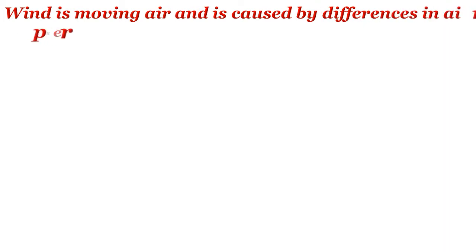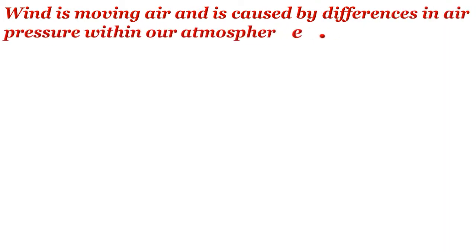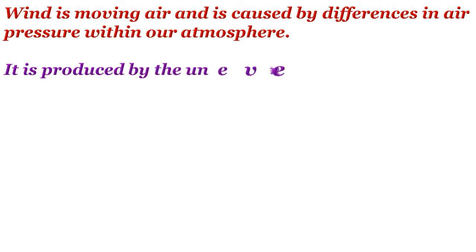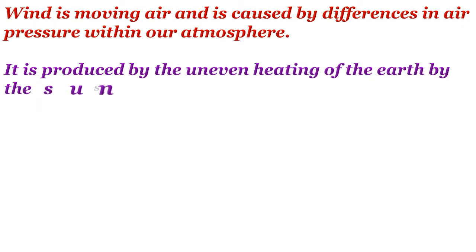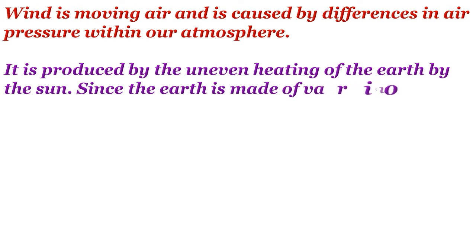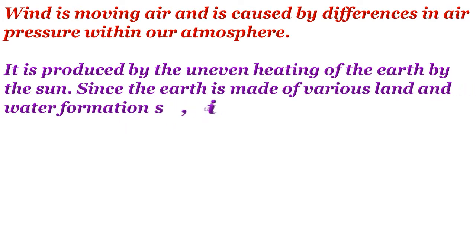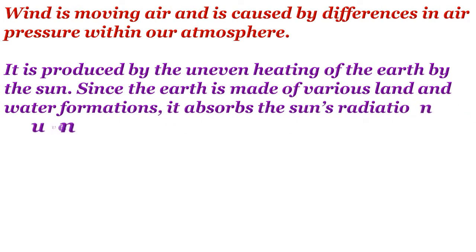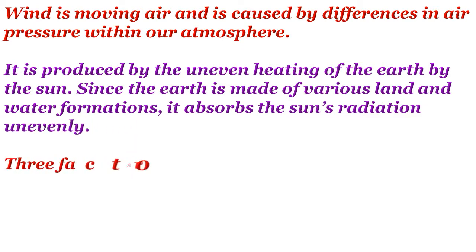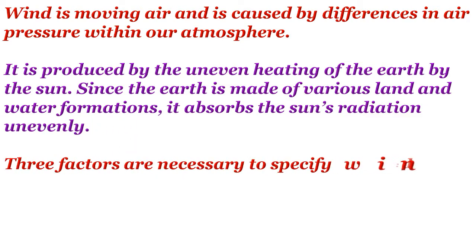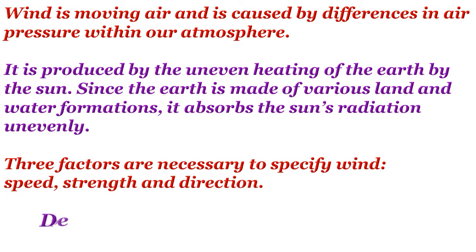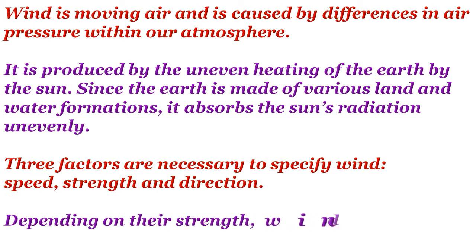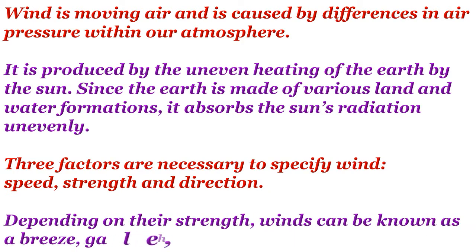Wind is moving air and is caused by differences in air pressure within our atmosphere. It is produced by the uneven heating of the earth by the sun. Since the earth is made of various land and water formations, it absorbs the sun's radiation unevenly. Three factors are necessary to specify wind. These are speed, strength, and direction. Depending on their strengths, winds can be known as a breeze, gale, hurricane, or tornado.